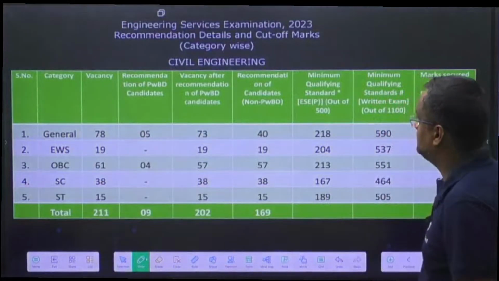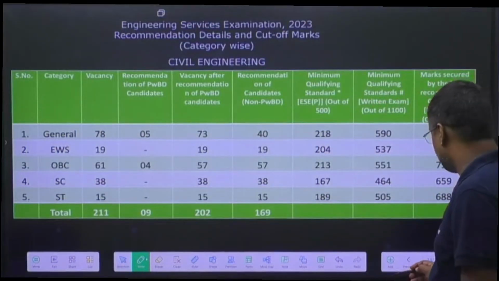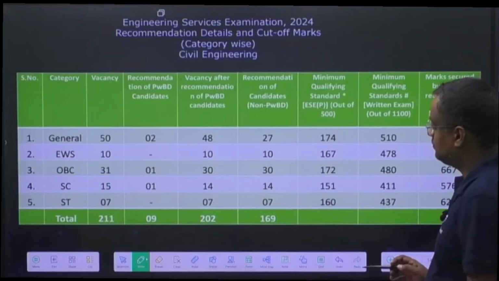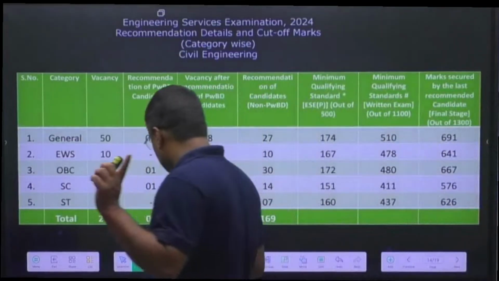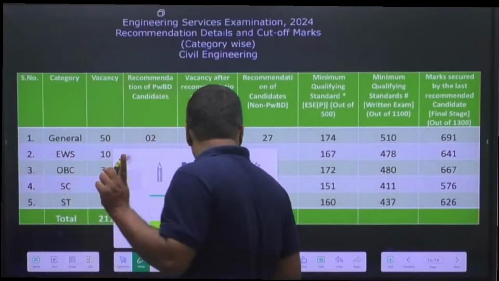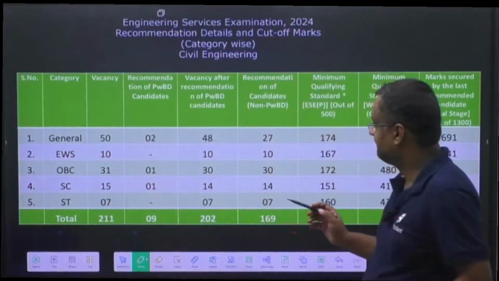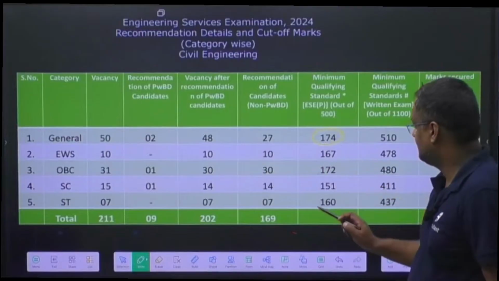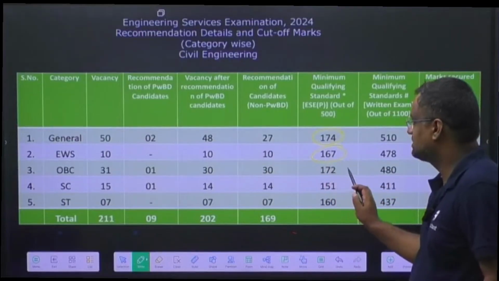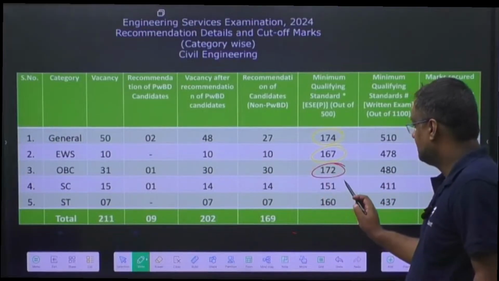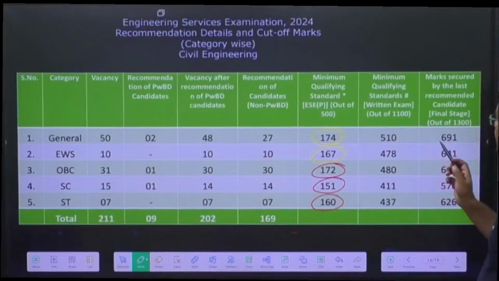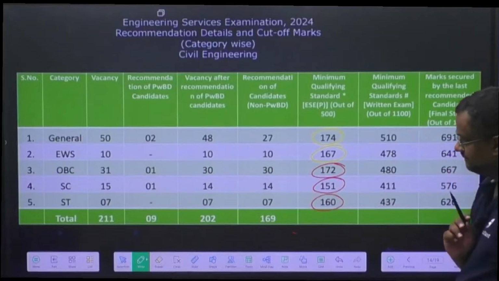Now moving forward. First of all, this was the 2023 cutoff. Let us go directly to the 2024 cutoff. In the 2024 cutoff, you all will be knowing, you are all champions till now in the cutoff. Out of 500 marks, 174 for general, 167 for EWS, 172 for OBC, 151 for SC, 160 for ST, and this is the cutoff out of 1100 and 1300 for stage 2 and stage 3.